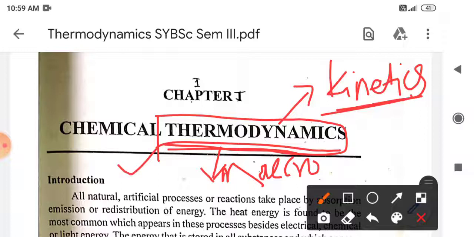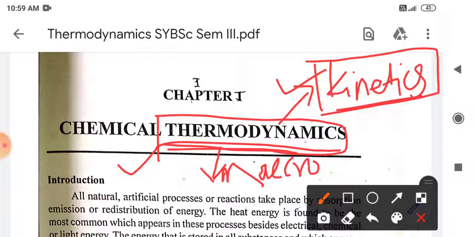Now another aspect is how fast that reaction is occurring. If we want to consider the reaction in terms of time, then we have to consider the kinetics part. So this whole chemistry can be subdivided into two parts: thermodynamics and kinetics.